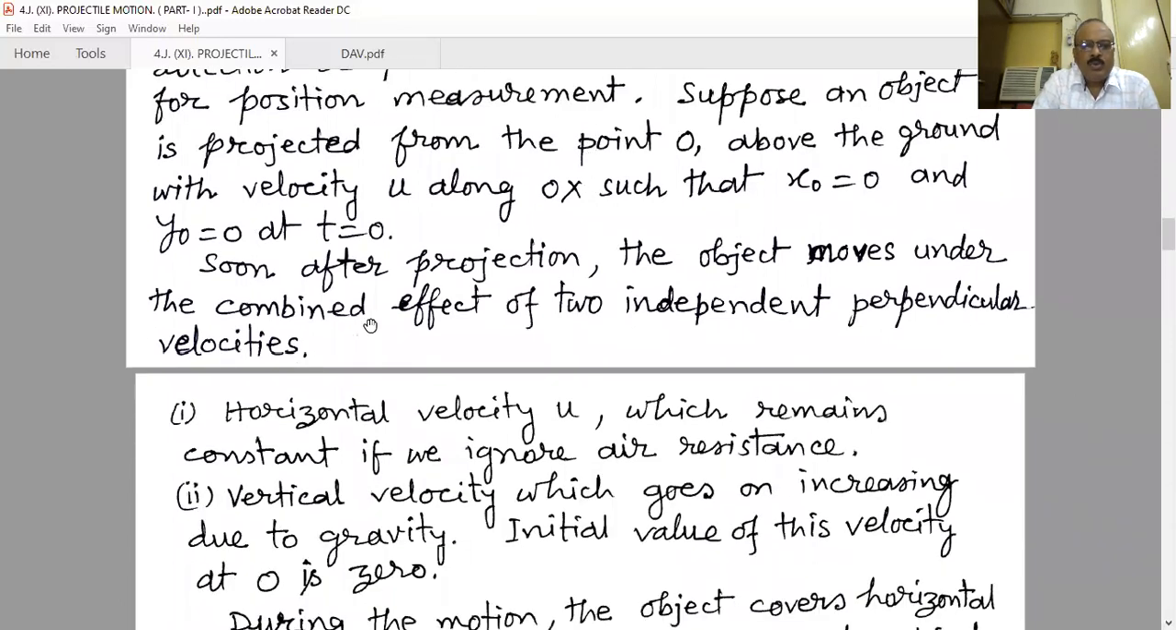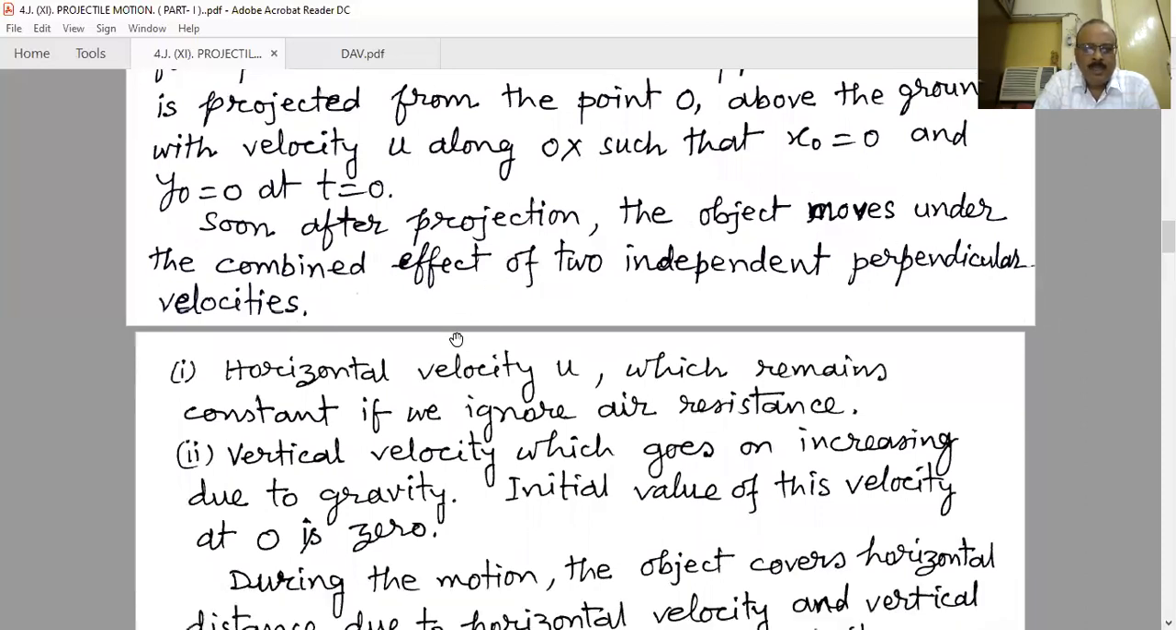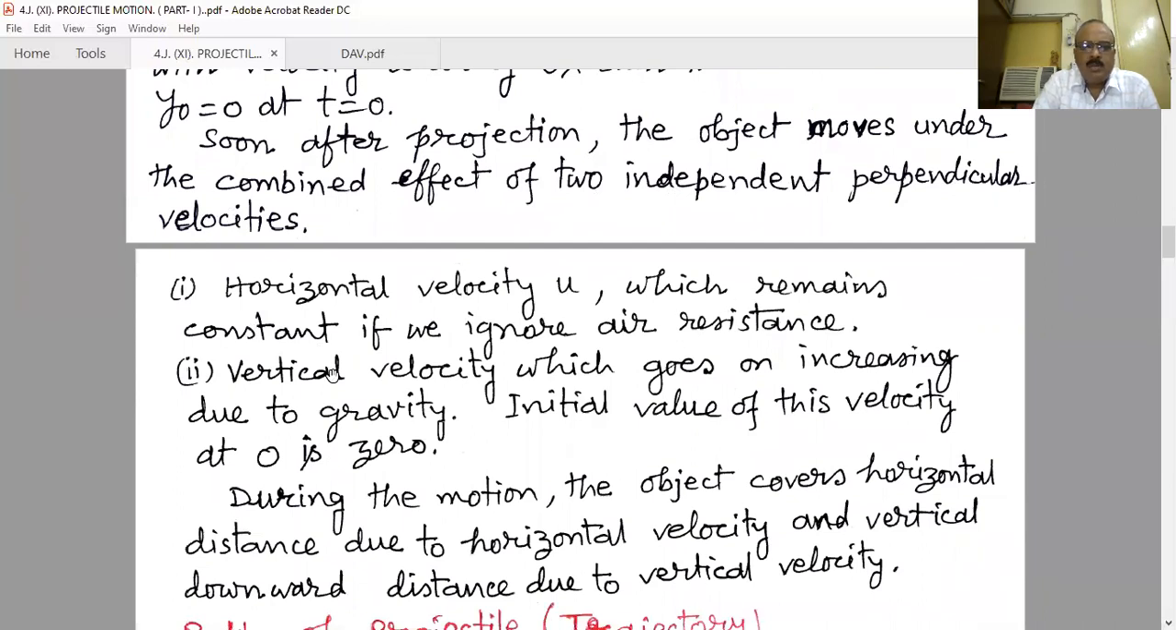Now, soon after the projection, the object moves under the combined effect of two independent perpendicular velocities. The horizontal velocity u remains constant if we ignore air resistance, and basically we have to ignore it. Therefore there is no force along the horizontal direction, and there will be no change of velocity throughout the whole path. The horizontal velocity u will remain unchanged.